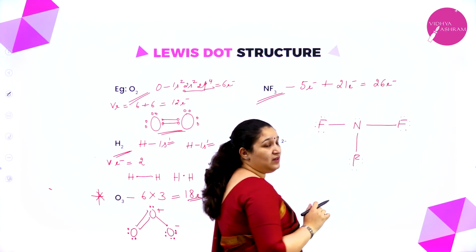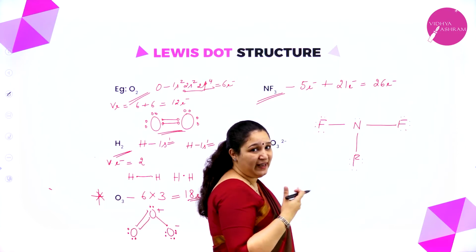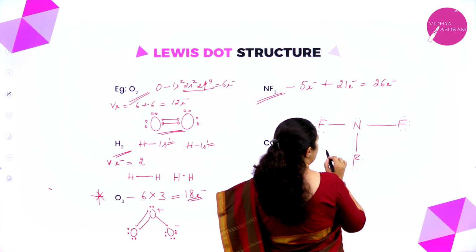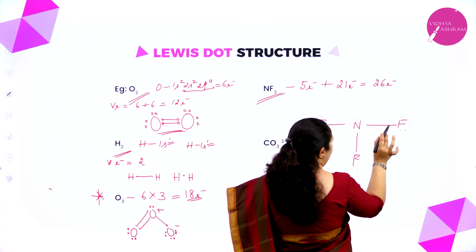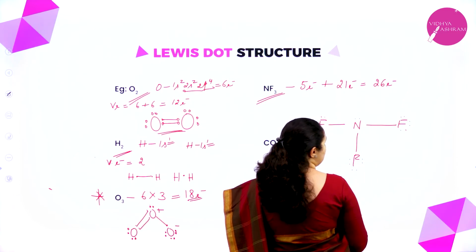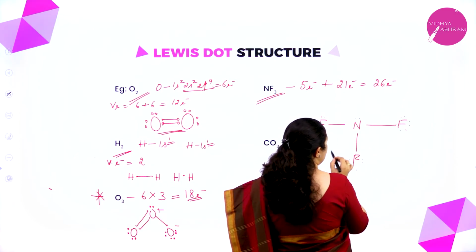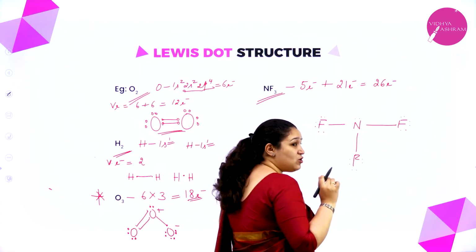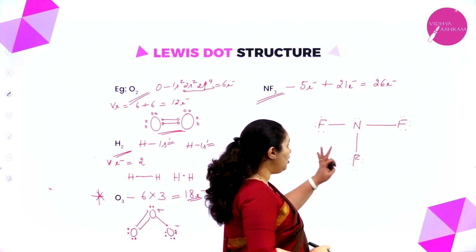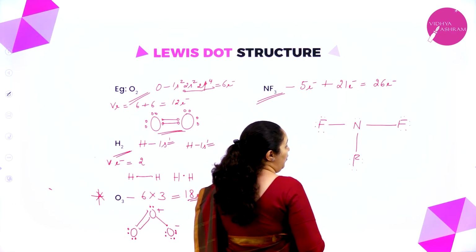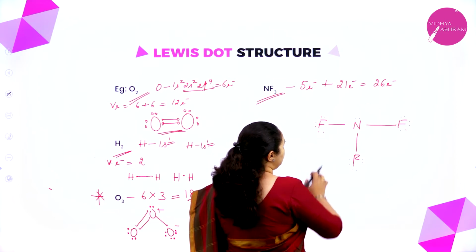Now I'll see whether every atom has reached an octet. 1, 2, 3, 4, 5, 6, 7, 8. Eight electrons they have. Even this fluorine has 8, an octet, and this fluorine atom also has attained an octet. Nitrogen, we'll see, 1, 2, 3, 4, 5, 6, 7, 8. Nitrogen also has attained an octet. All of the atoms have an octet, but then we'll check the valence electrons also.